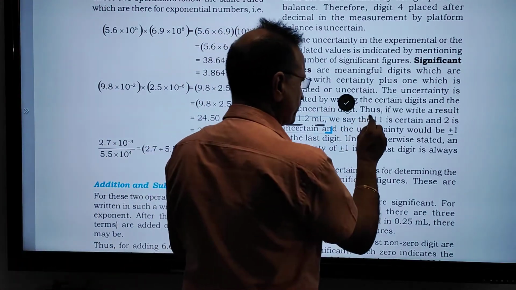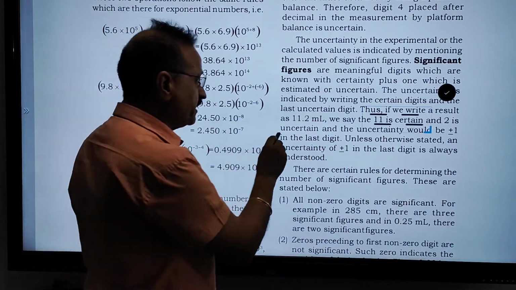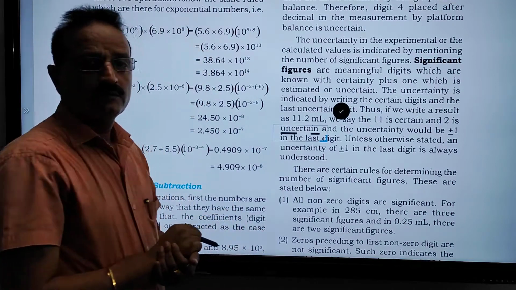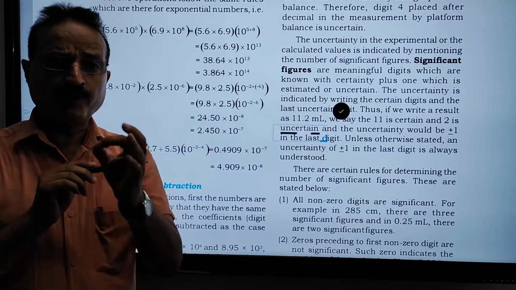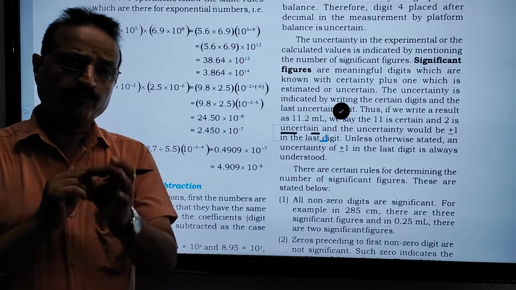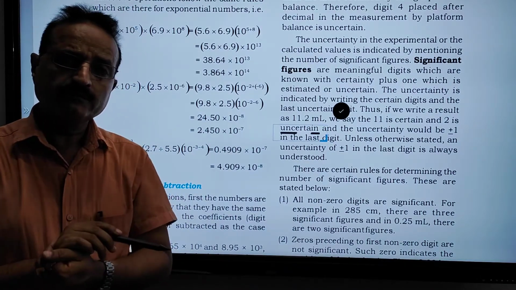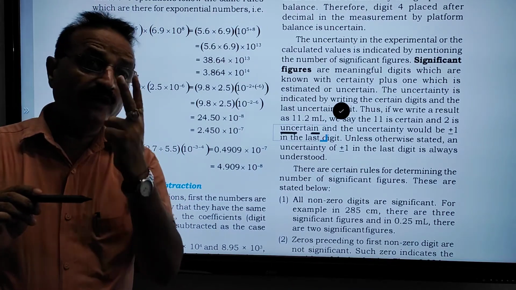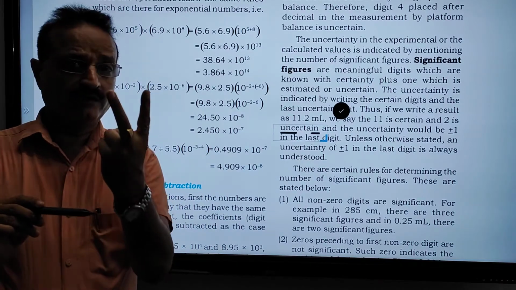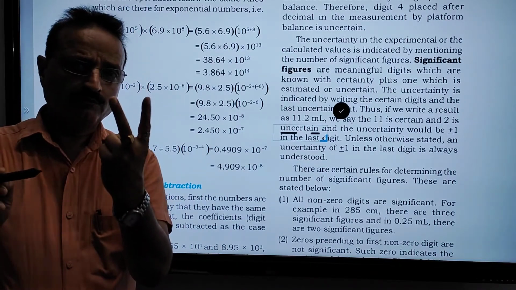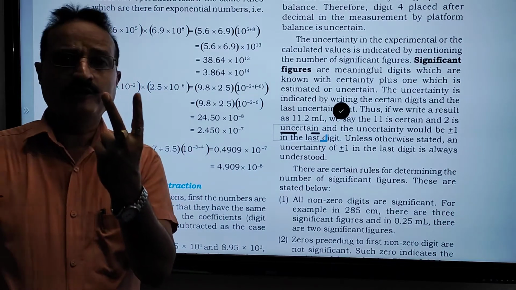So 11 is certain and 2 is uncertain. 11.2 is the measurement of one liquid kept in a flask. 11 is a certain number; we cannot change the 11 ml. For 0.2 there may be plus 1 and there may be minus 1.